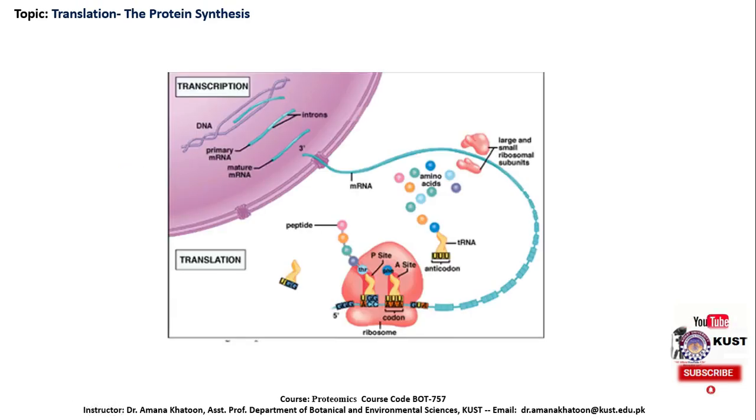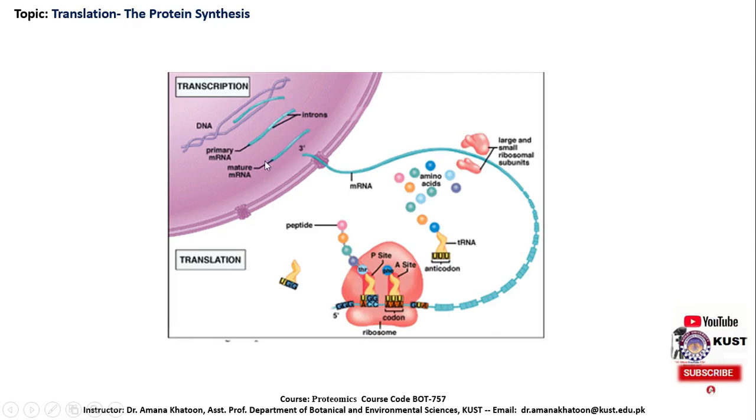Dear students, if you remember, this is the summary of the previous two lectures, that was replication and transcription. Here we can see this is the DNA template, and this DNA template has to copy its message in the form of the messenger RNA. This is the copied messenger RNA after transcription, and this is the mature messenger RNA after post-transcriptional modifications.